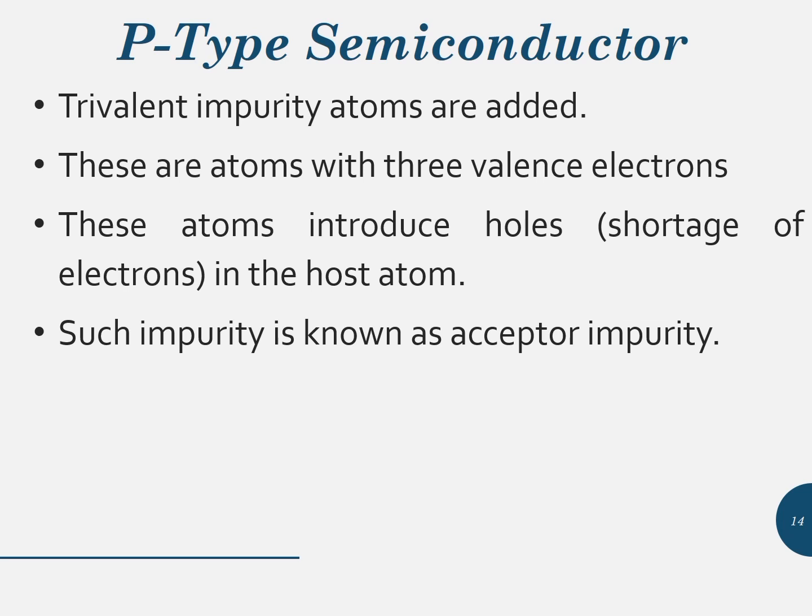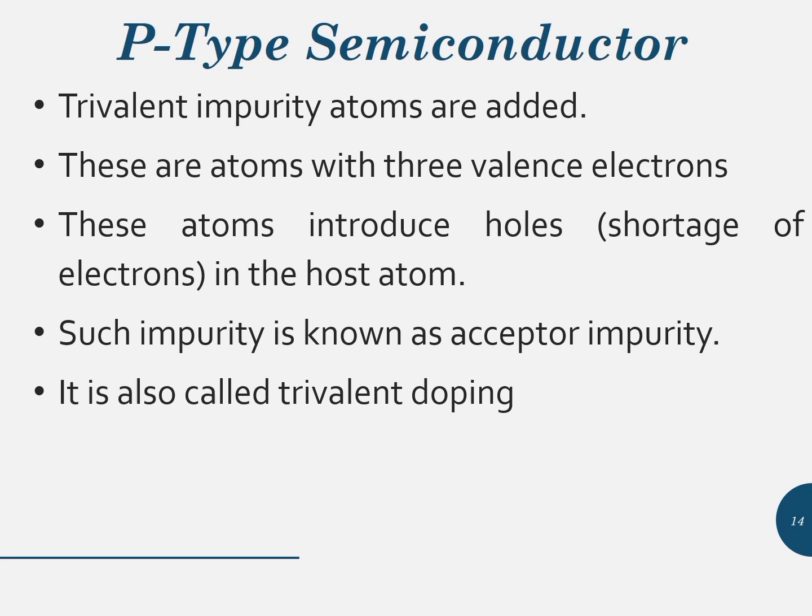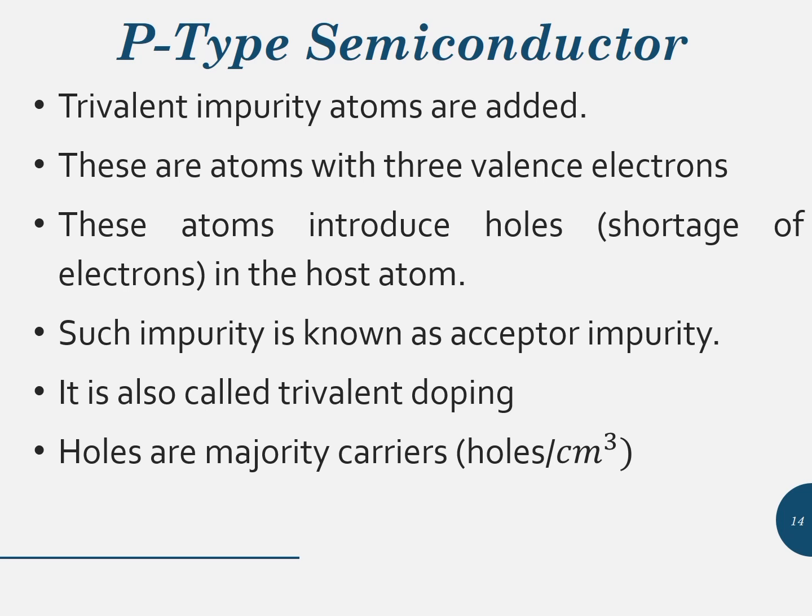This type of doping is also called trivalent doping. In p-type semiconductors, electrons are the minority carriers and holes are the majority carriers. It is measured in holes per cubic centimeter.